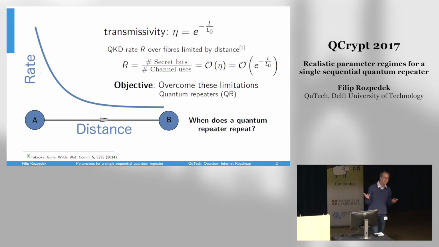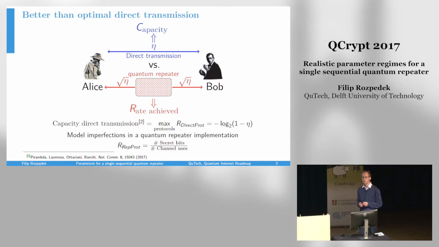And that brings us to this fundamental question: when does such a quantum repeater really repeat? To answer this question, we consider the following setup, where firstly Alice and Bob are given access to a direct transmission channel of transmissivity eta, which is a pure loss channel, so with probability eta, the photon makes it through. With probability 1 minus eta, it gets lost. Then we optimize over all possible protocols that Alice and Bob can implement to generate secret key over that channel. Such an optimal key rate, the capacity of this channel, for the pure loss channel is known and is given as the following function of this transmissivity.